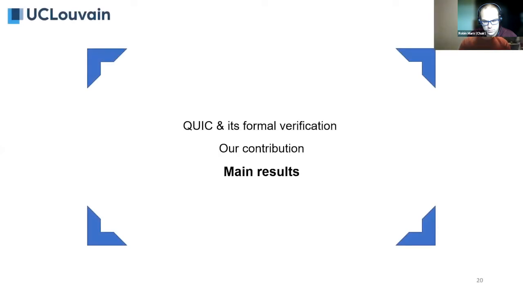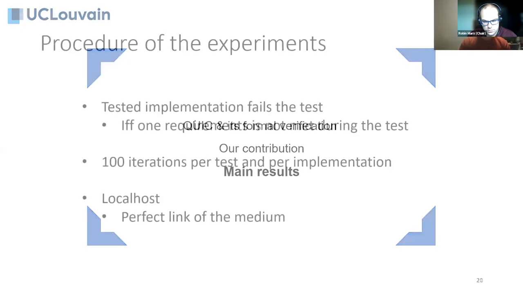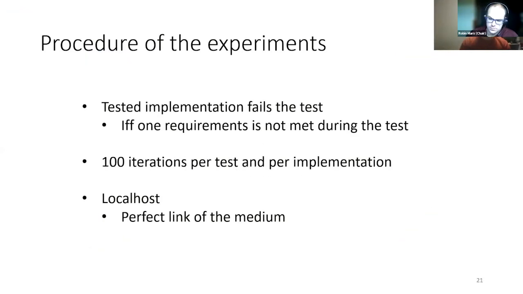Testing all these implementations has produced many results, but before going through them, let's quickly go over the operating mode used to carry out these experiments. First of all, it is important to know that a test is considered failed by an implementation when, during the execution of the test, at least one requirement is not respected, and conversely, it is considered to have passed the test.